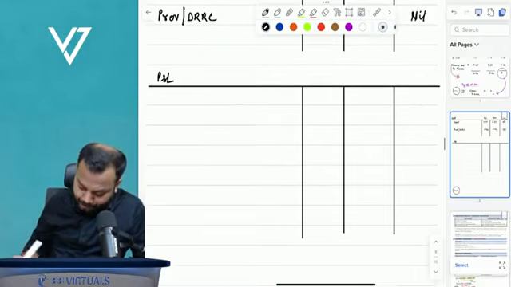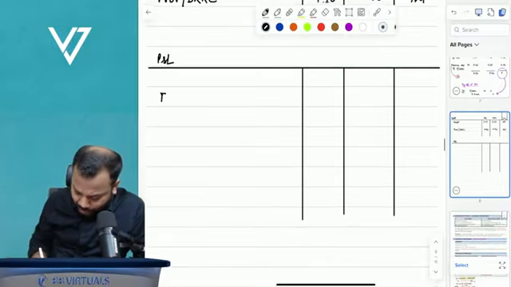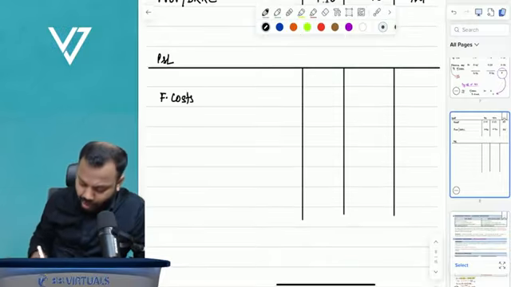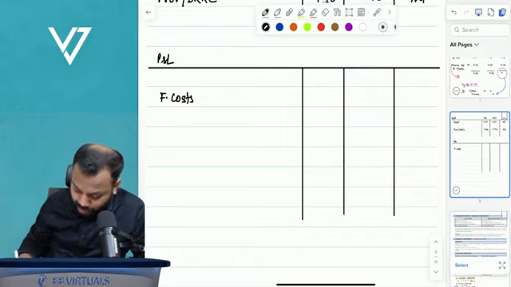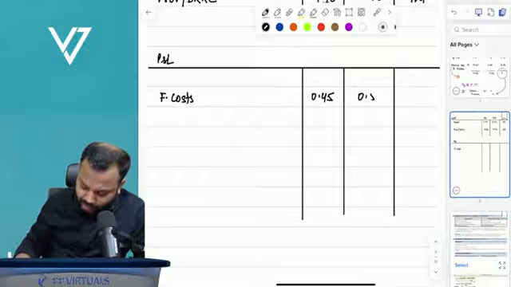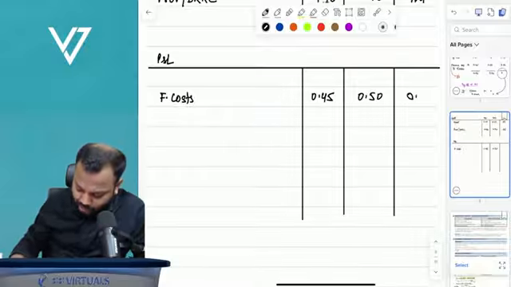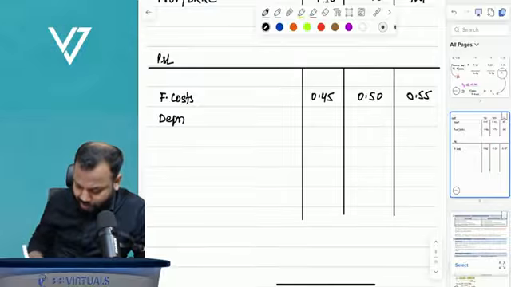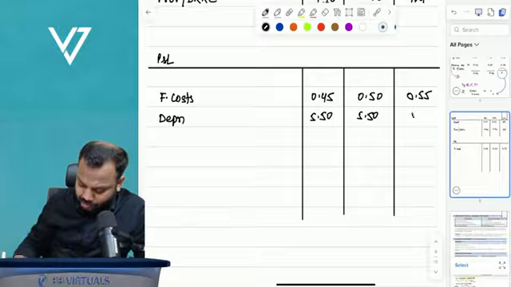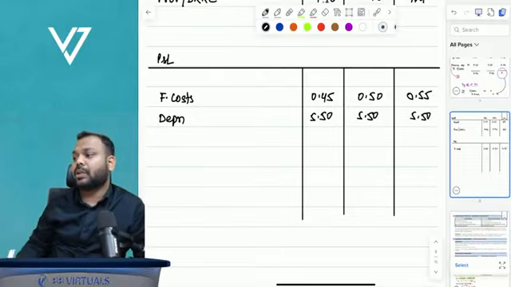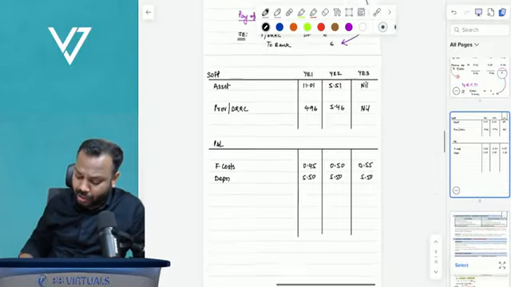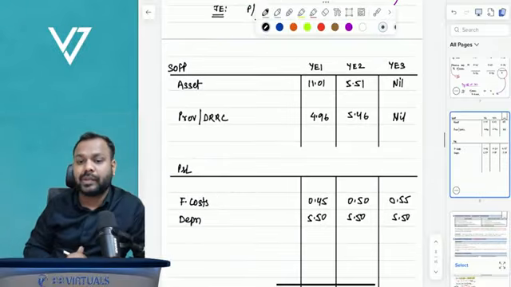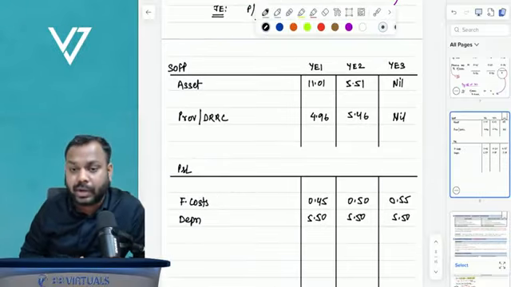Now in the P&L you will record finance costs on unwinding of the provision. First year it will be 0.45, second year 0.50, and third year 0.55. And then you will also record depreciation of 5.50, 5.50, 5.50. So this is how it will be presented in financial statements. I believe, Paul, it is clear to you now.